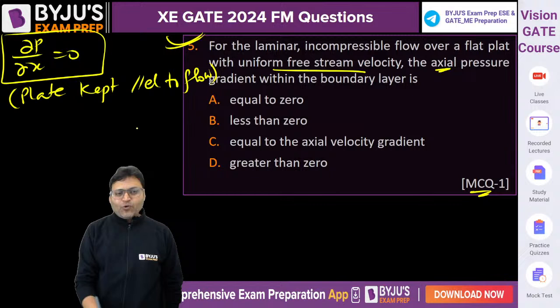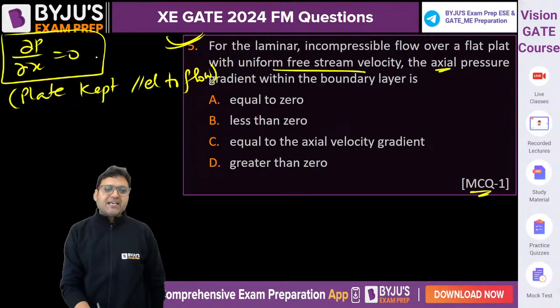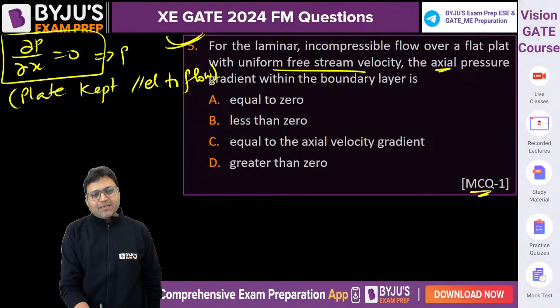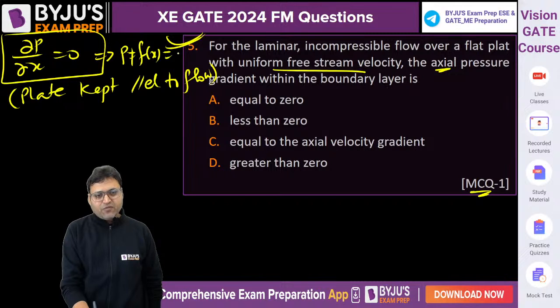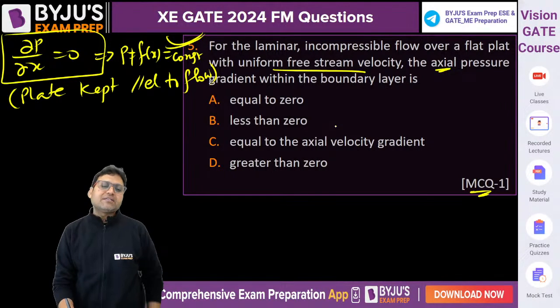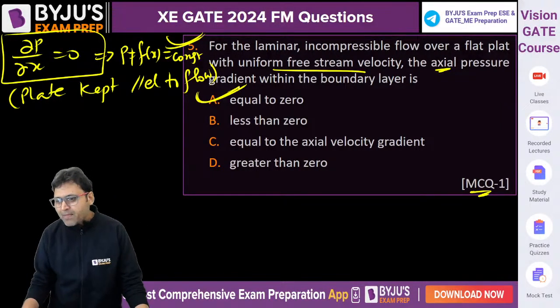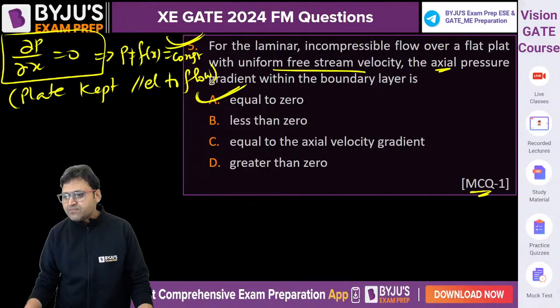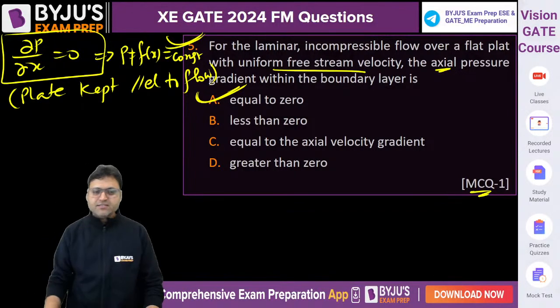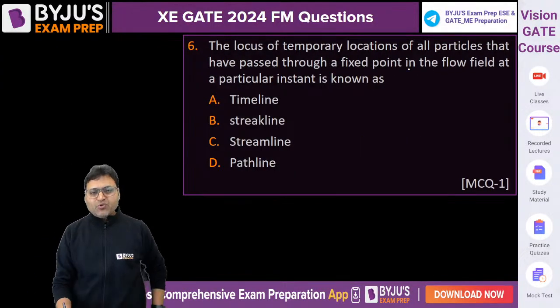So when the flow is parallel to the plate, then the pressure gradient will be 0, or we can say P is not a function of X. It will be remaining constant in the direction of the flow. So the axial pressure gradient, dP by dx, axial means in the flow direction, will be equal to 0. Alright, clear? Let us move to the next question.